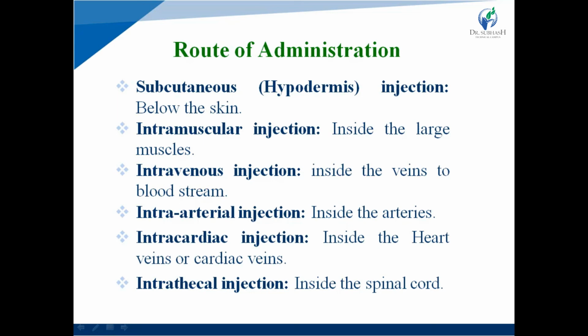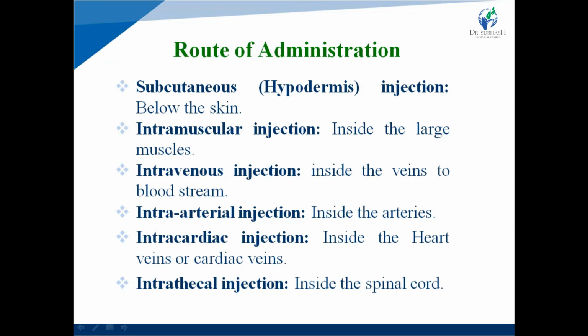Next is intra-arterial injection, which is applied inside the arteries. Intracardiac injection is applied inside the heart or cardiac veins.